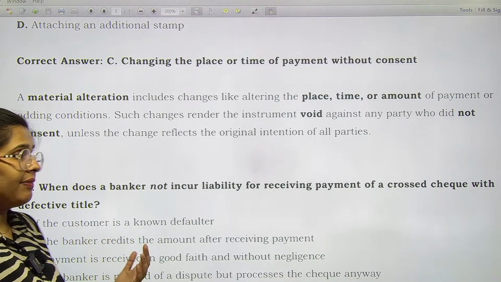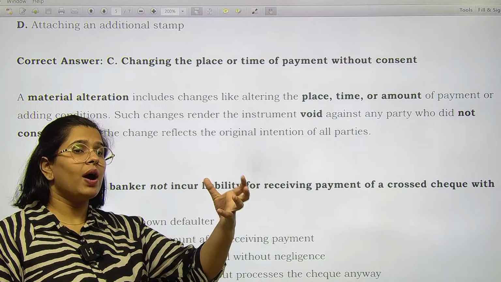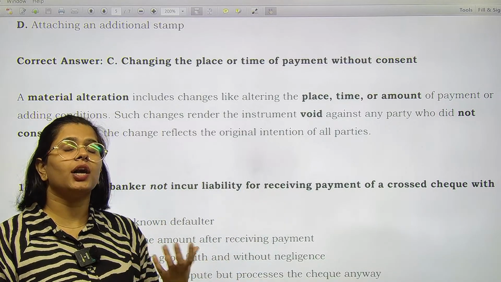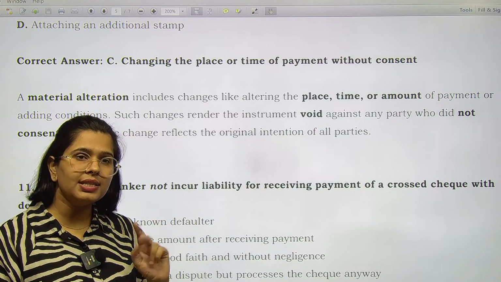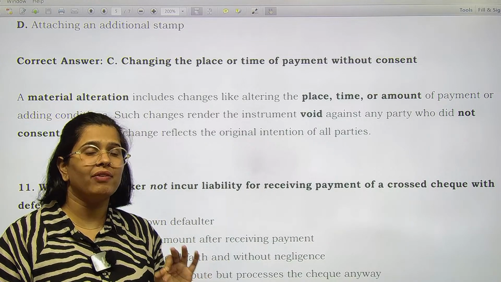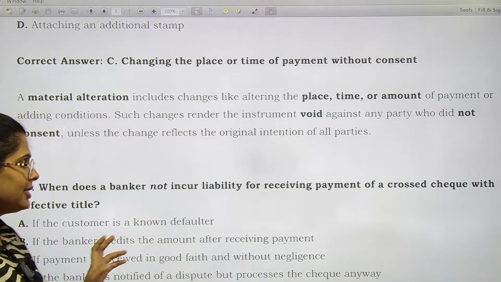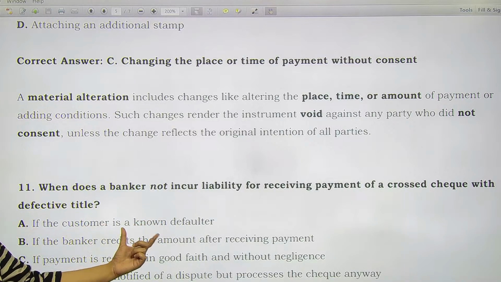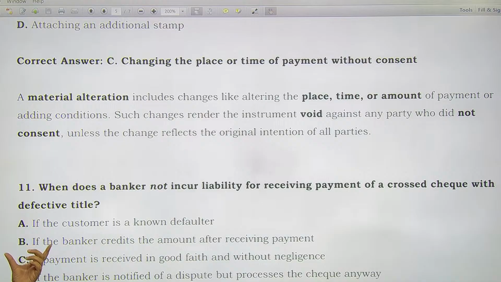If you have received it, but the other person who has given you the check was not having a good title, he was not an owner. Okay? So in this case, will the bank have any liability or not? Let's see this. So if the customer is a known defaulter, if the banker credits the amount after receiving payment, if payment is received in good faith without negligence, and if the banker is notified of a dispute.